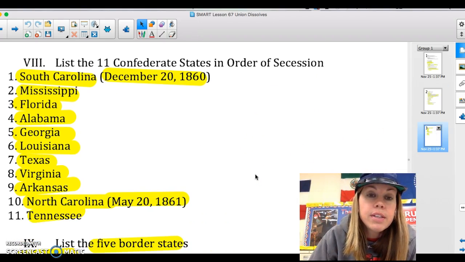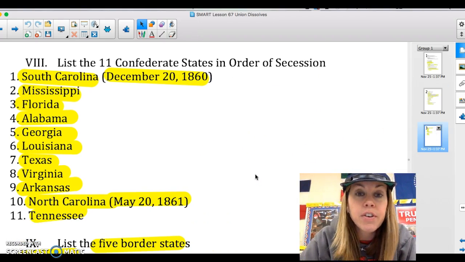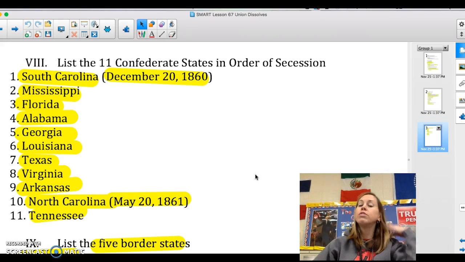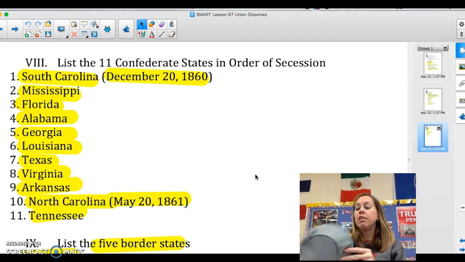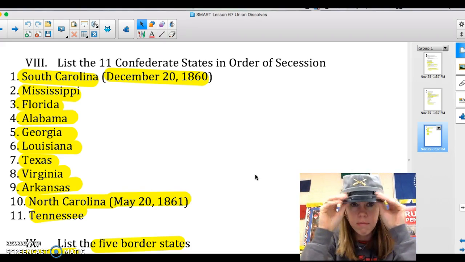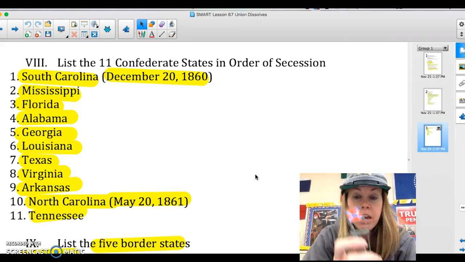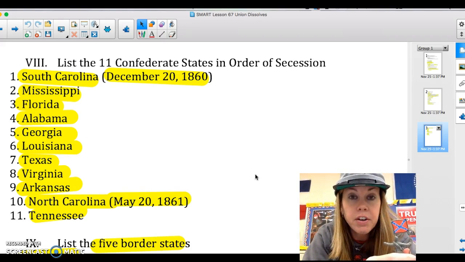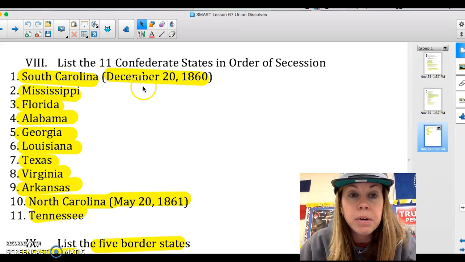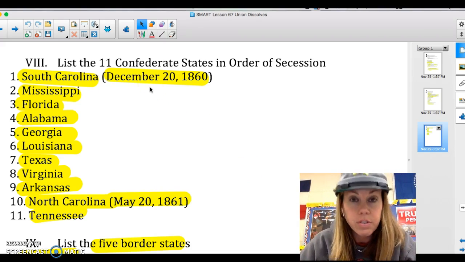Okay, so here is the list of Confederate states in order of secession. So these states are going to sign on with the Confederacy now, and they're going to say, hey, we're now going to fight for the Confederacy. And they are South Carolina, December 20th, 1860 is the first one.